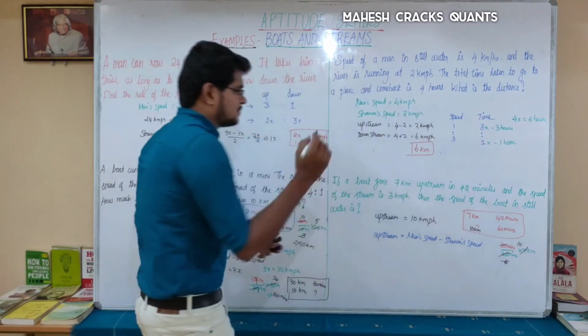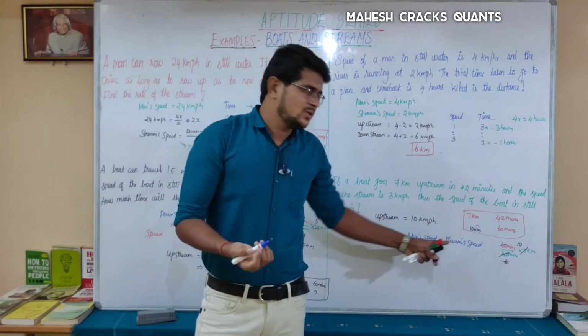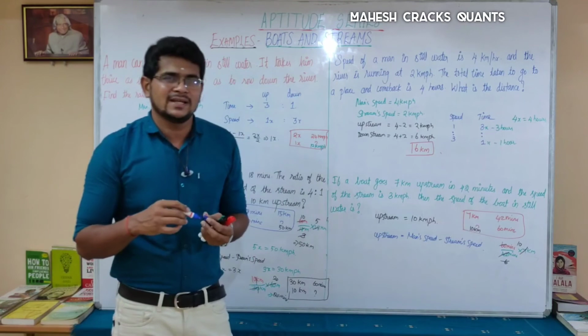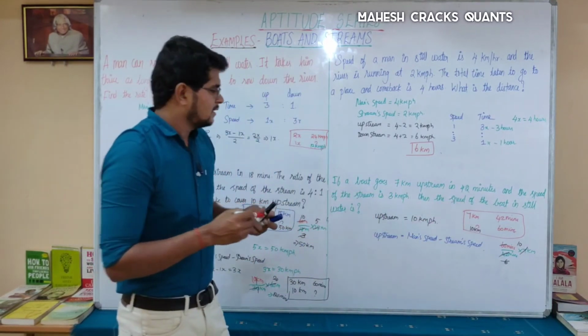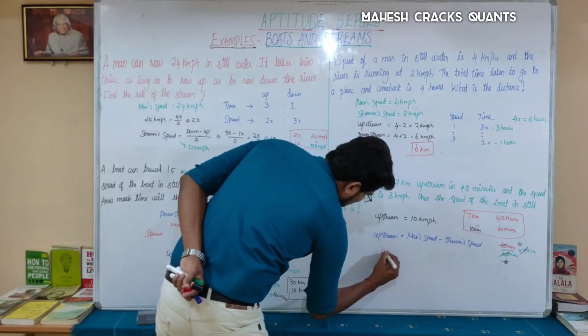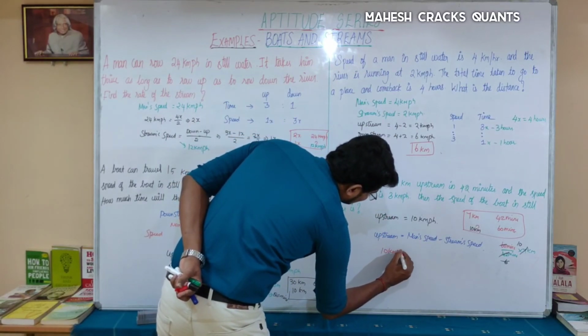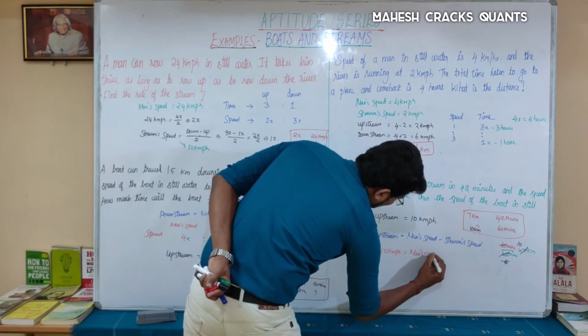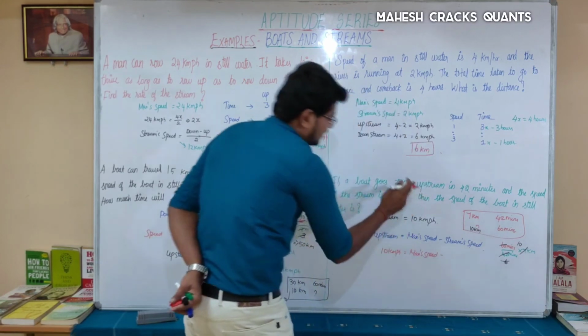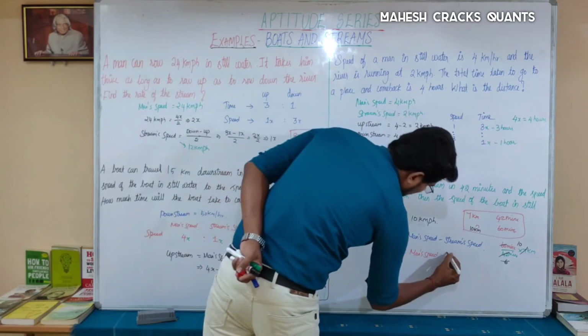Here we have the upstream value and then the stream speed value. When you substitute that, you will get man speed. That is what the question asks, to find the boat in still water. So substitute here. Upstream is 10 km per hour, man speed is what you have to find, and stream speed is 3 km per hour.